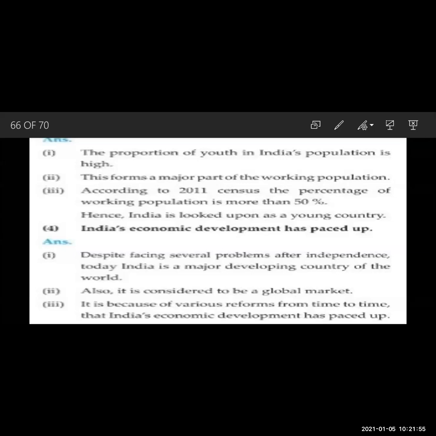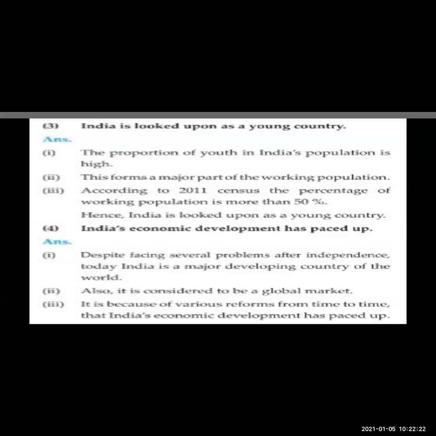It is because of various reforms taken from time to time that India's economic development has paced up.